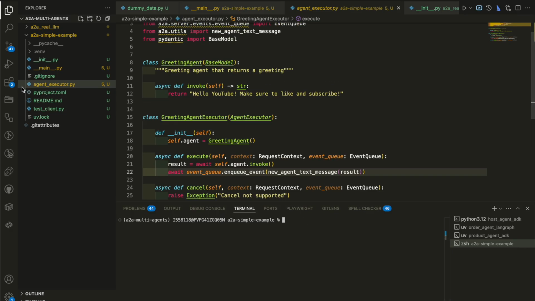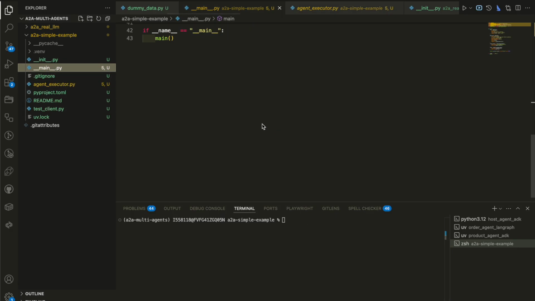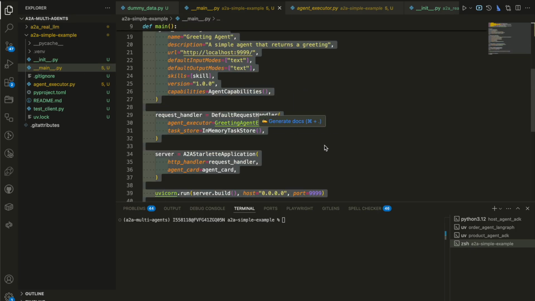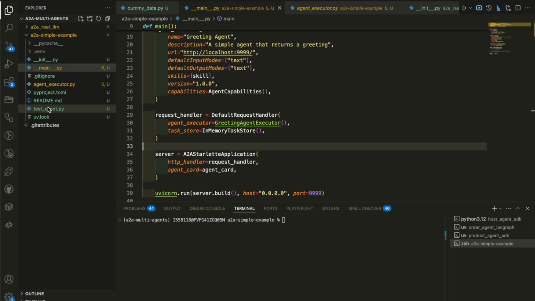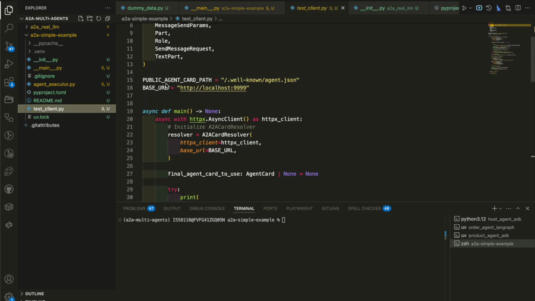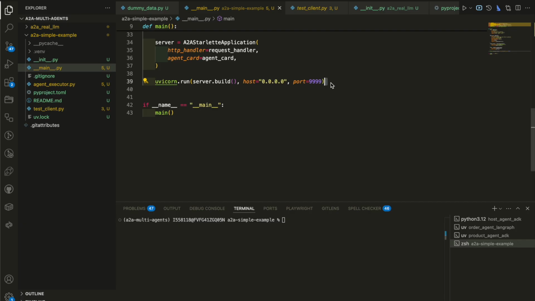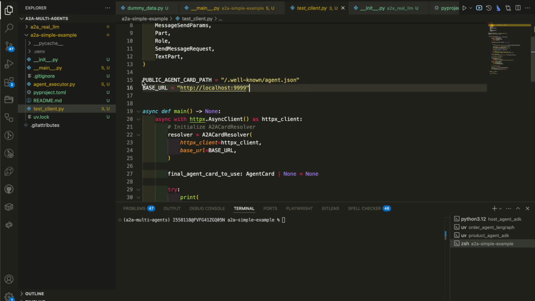So what we can do right now is to run this example. Now this is the agent itself, this is the agent server. We will run this main agent, and then we will run the test client. So there has to be a test client that talks to that agent. Remember that the agent runs on port 9999. I can show you that again here. It runs on port 9999. So there has to be this base URL talking to that agent.